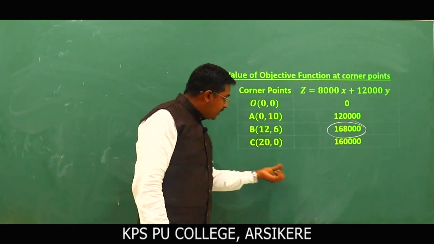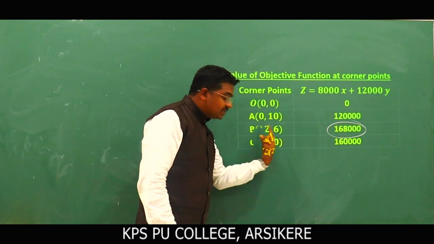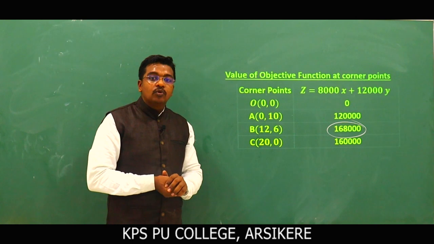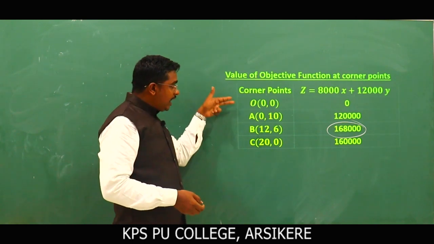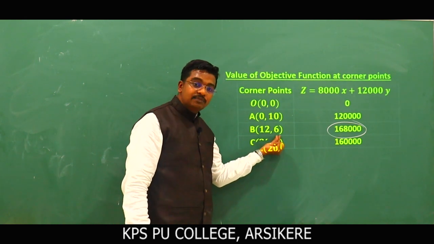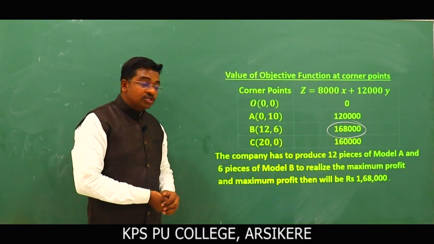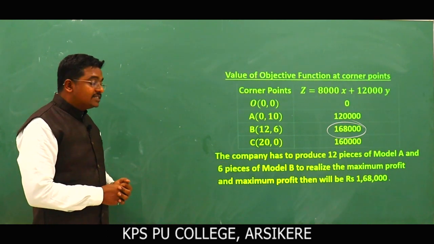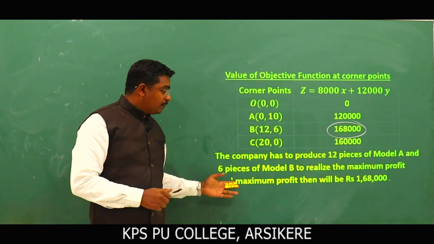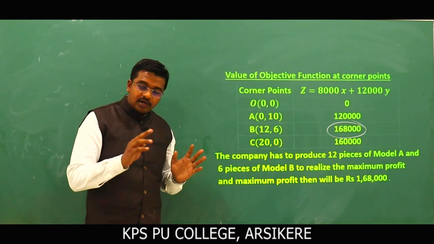1,68,000, and it is obtained by substituting what is here? x is equal to 12 and y is equal to 6. So this becomes the maximum profit obtained by model A and model B. So model A, how many do we need? 12 pieces, and model B is here 6 pieces. Next. Okay, therefore the company has to produce 12 pieces of model A and 6 pieces of model B to realize the maximum profit, and the maximum profit then will be 1,68,000. Children, did you understand the problem?